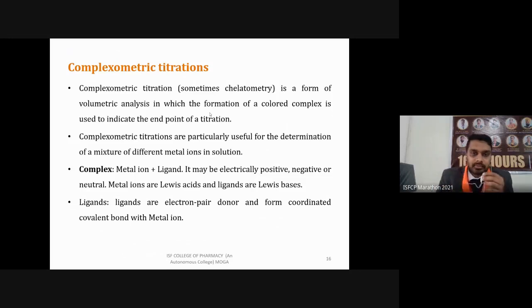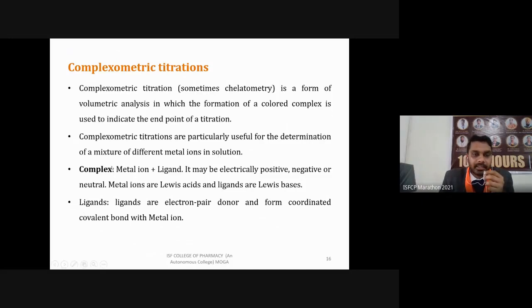Complexometric titrations are particularly useful for determination of a mixture of different metal ions in solution. For example, we have a water solution, and we just have to determine how much of a particular heavy metal is present in this solution. So we can use some ligands which can form a complex with that metal. As we keep adding ligand, it will keep forming complex with that metal. Then as soon as the whole metal is consumed, it will give some color change. So it forms the complex completely.